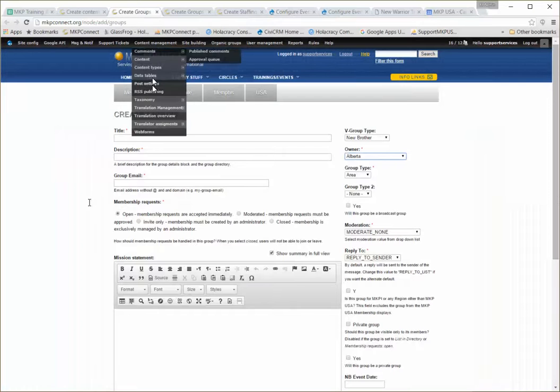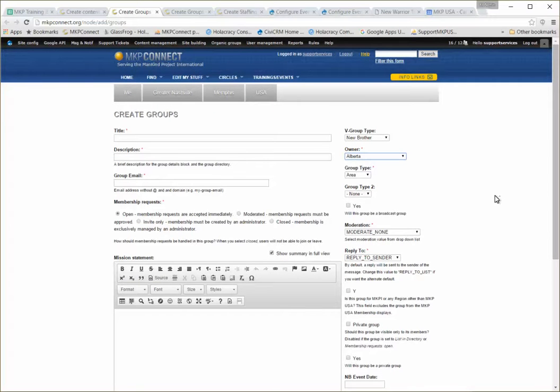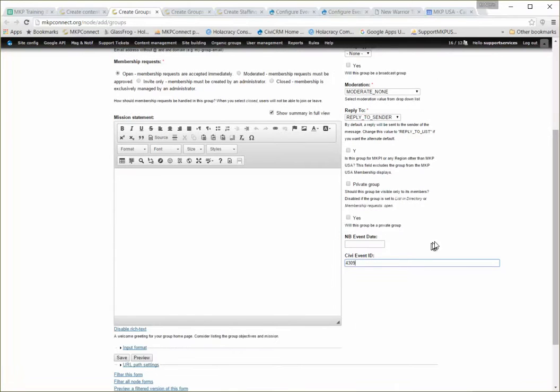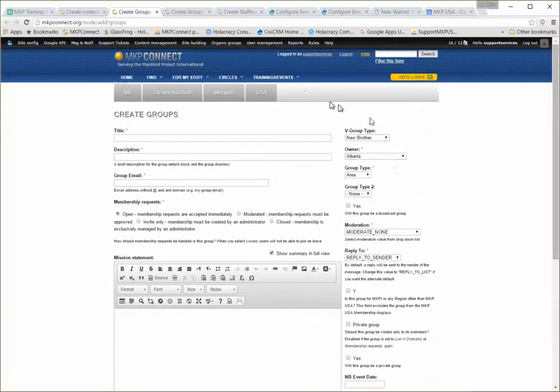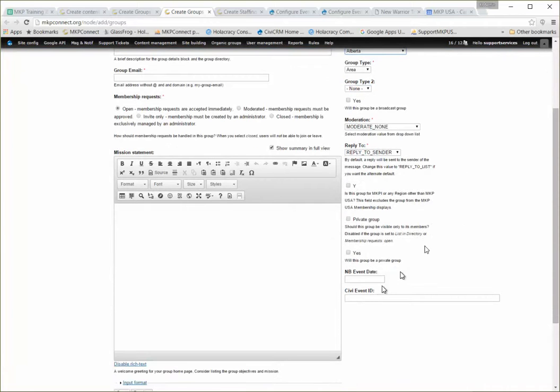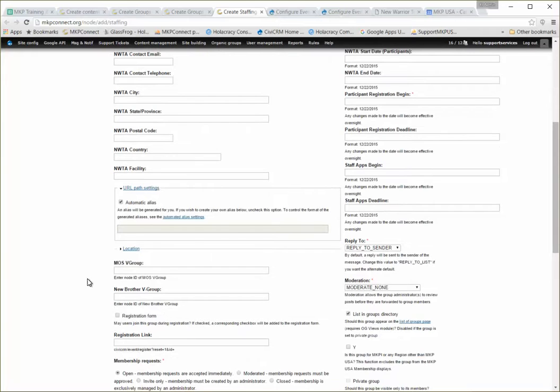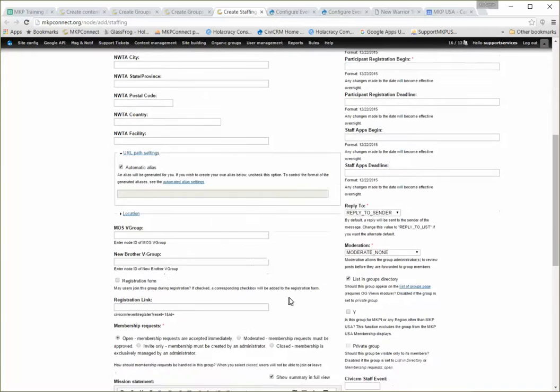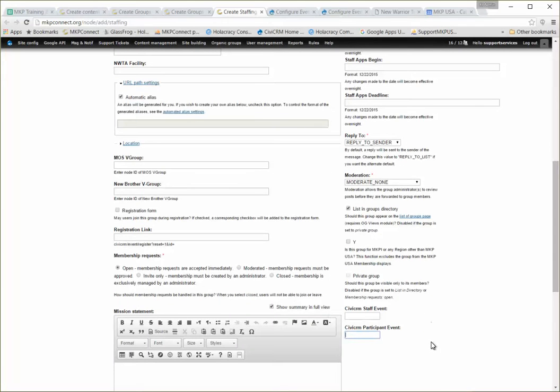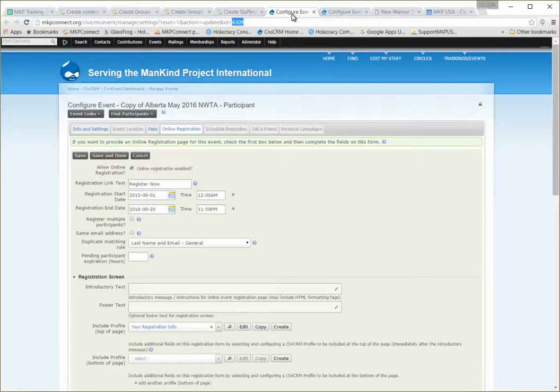So let's go into the nodes and look for where it wants to know the participant event ID. This is the new brother, and it wants the participant event ID. And this is the NWTA, and that's going to want the staff ID, but the staffing node, I think, may want both. The node ID and doing that there to CiviCRM participant event. That's the node there. So now we have the participant event in Civi pretty much done. We'll go save and done.